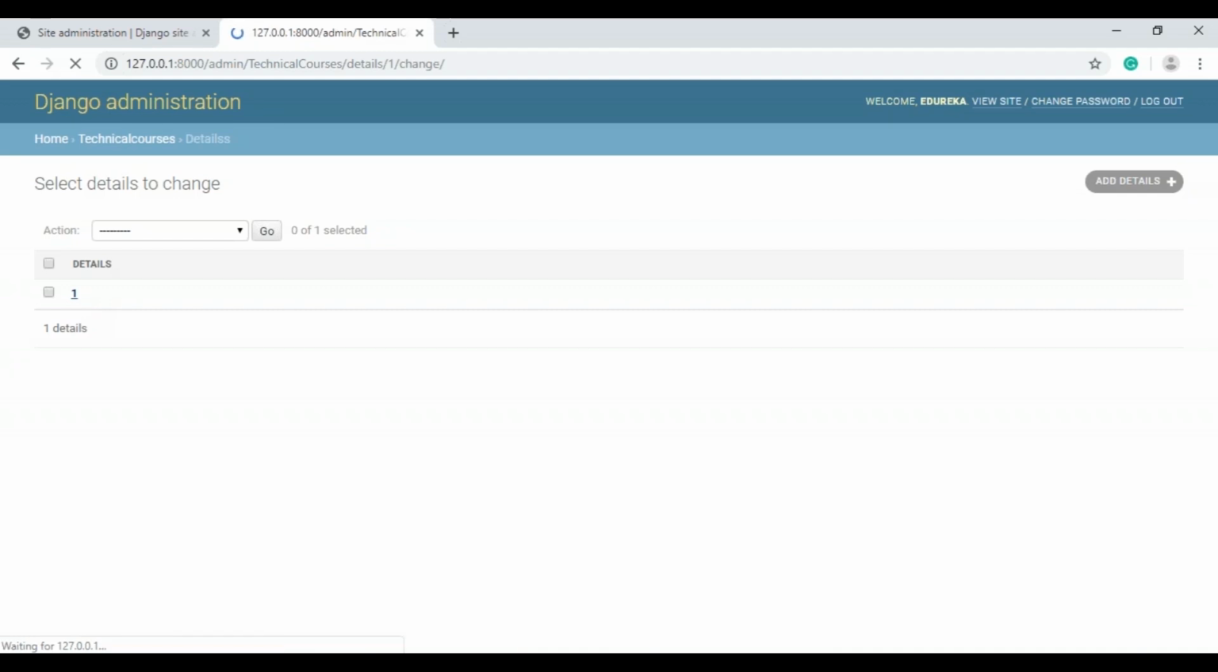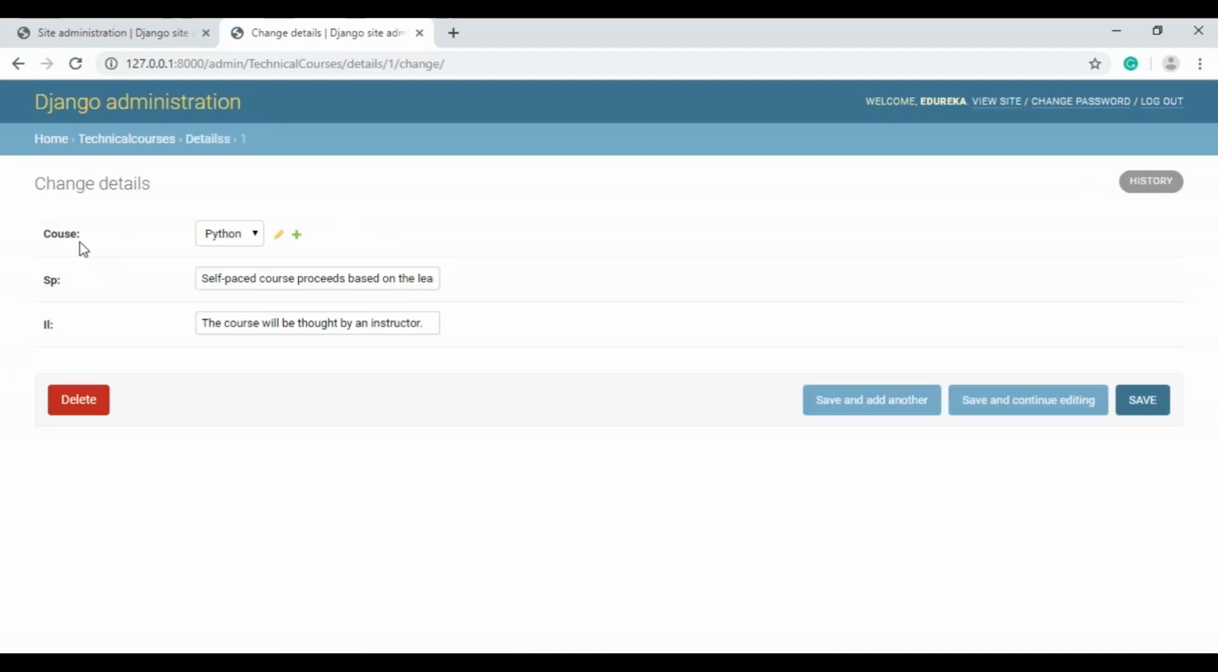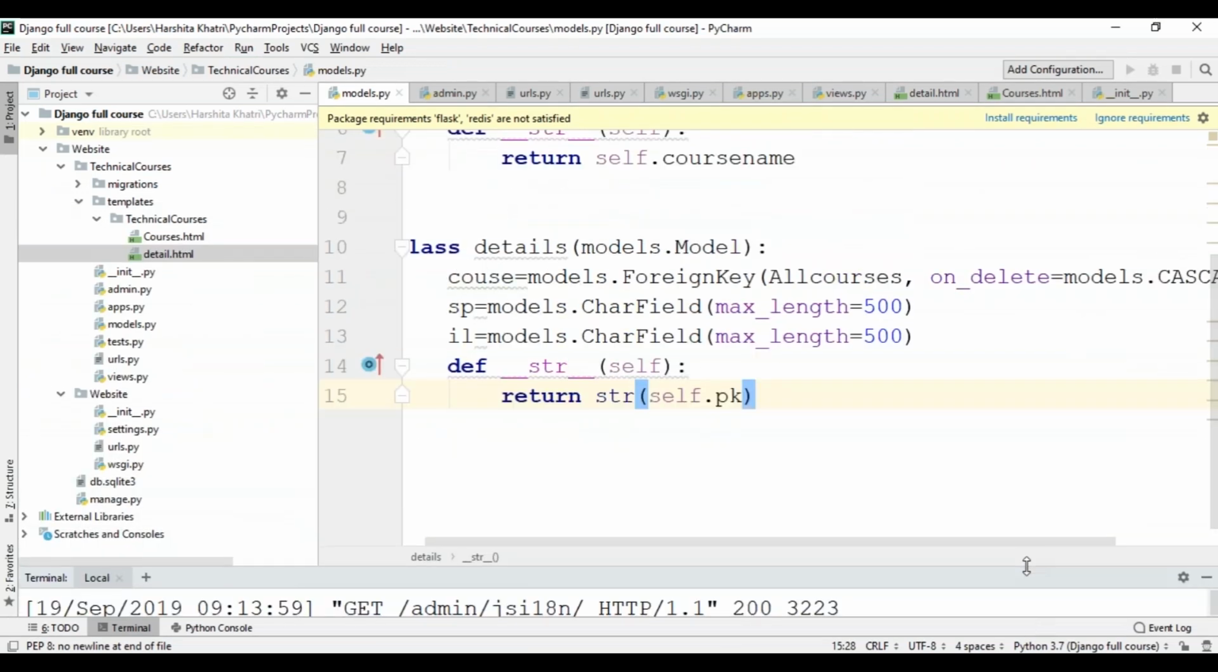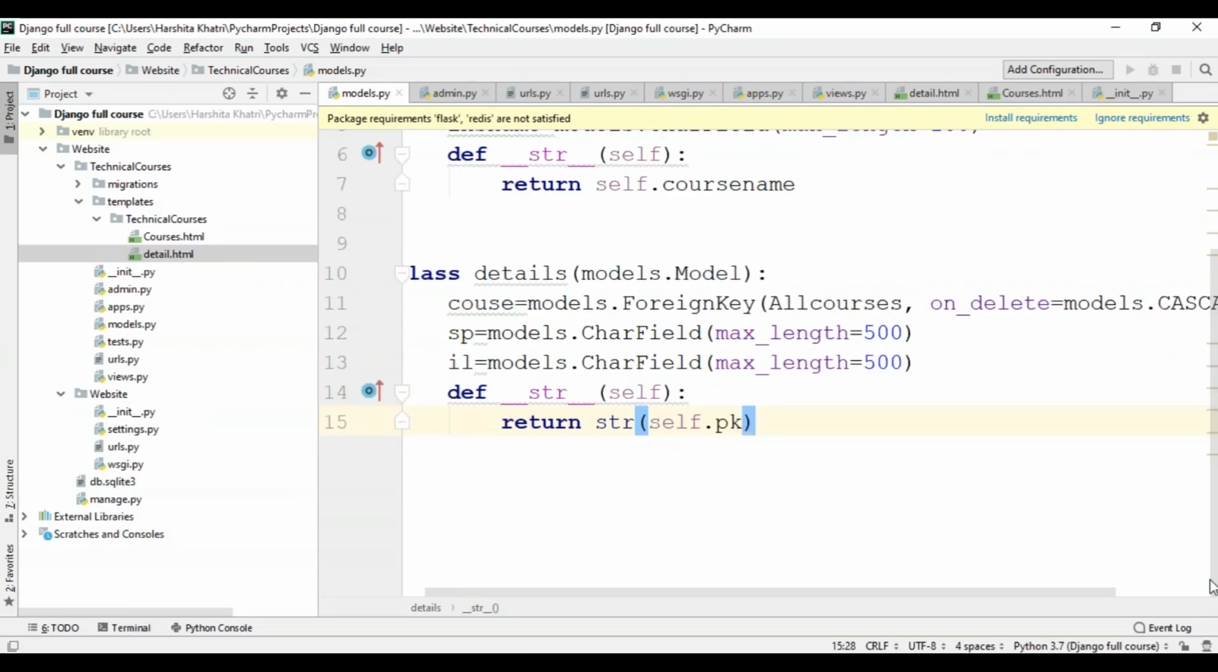Now I'll click on this. As you can see over here, it has returned that the course is Python, and it has 2 types, which are self-paced and instructor-led. So all this is working on the back end of your project. The front end basically deals with HTML. Python actually works in the back end of your websites.